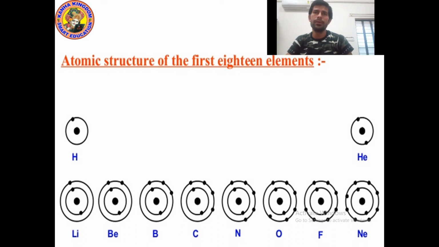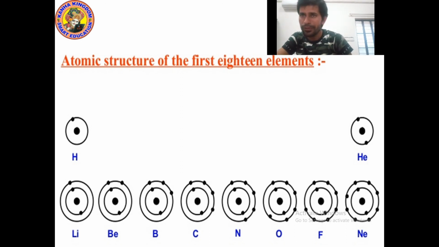We know that the symbol for hydrogen is H, for helium is He, for lithium is Li, for beryllium is Be, for boron is B, for carbon is C, for nitrogen is N, for oxygen is O, for fluorine is F, for neon is Ne. So the first element is hydrogen. How many electrons are present in hydrogen? 1. Yes, the atomic number of hydrogen is 1.